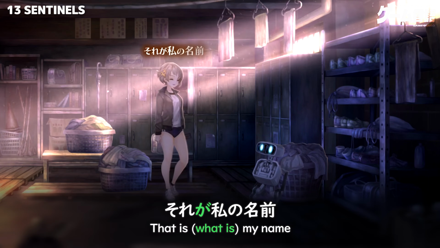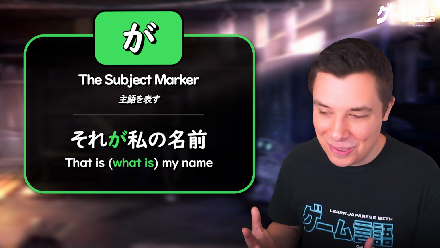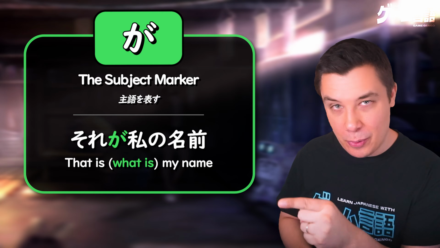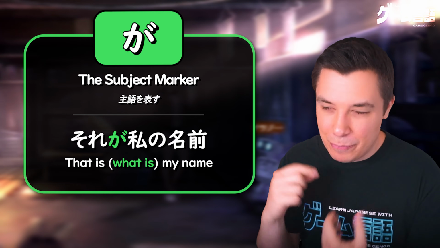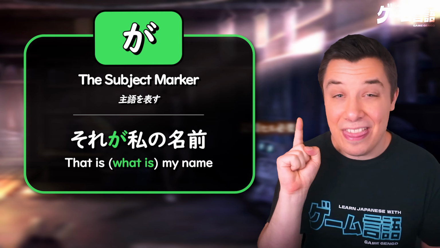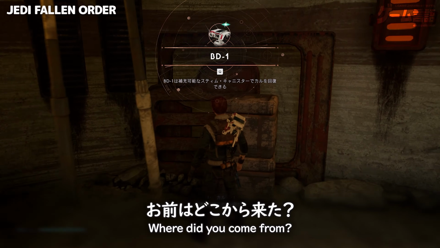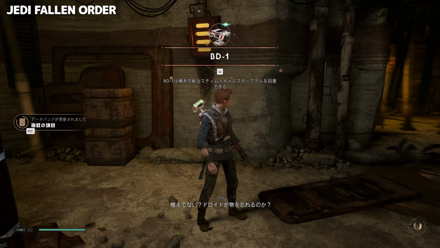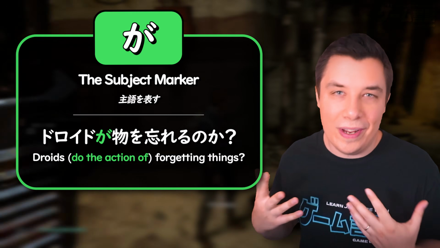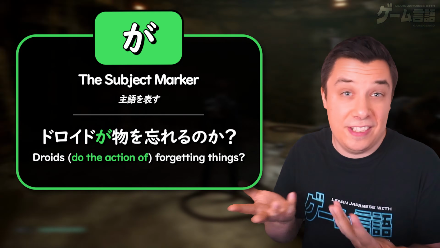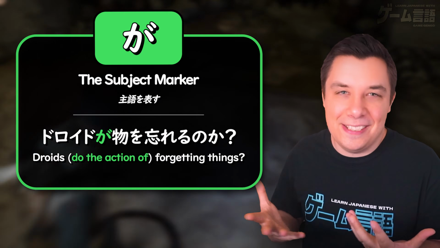Here the robot says the girl's name, Natsuno, and she says それが, so she's pointing the finger at that name that the robot said. Ah, that, それが, that's my name. Now, this translation doesn't always work, and sometimes it's just marking the subject of a sentence, and you can't necessarily translate it like "is the one that is", but it's just a nice little way of helping remember.